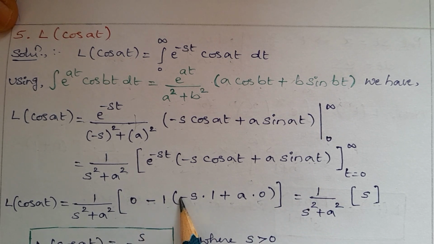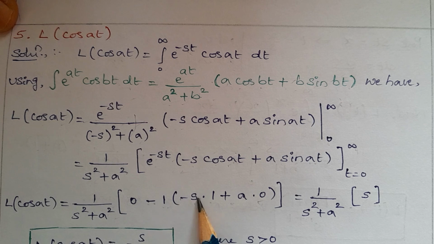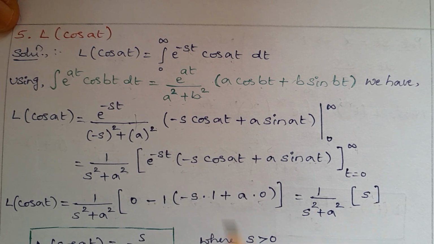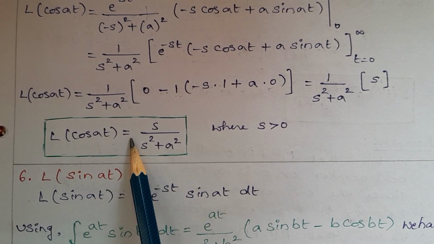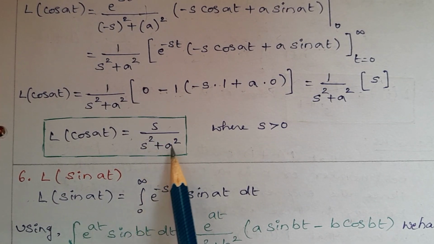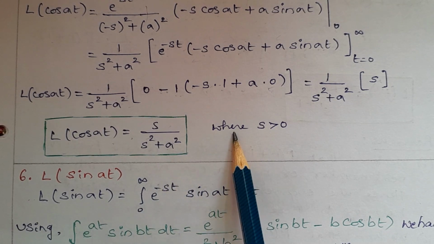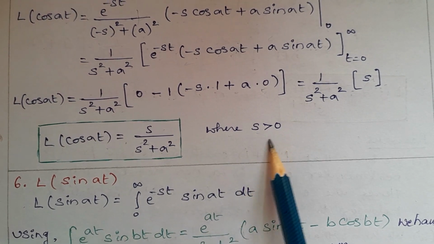Next, minus minus plus 1 into s is s divided by s square plus a square. Laplace transform of cos at is s divided by s square plus a square, where s is greater than 0.